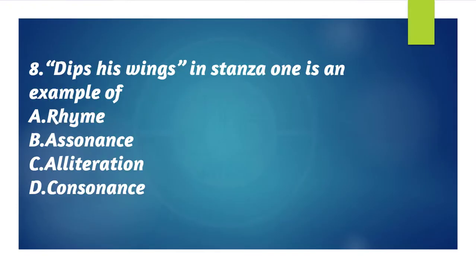Question 8. Clipped wings in stanza 1 is an example of A. Rhyme, B. Assonance, C. Alliteration, D. Consonance. The correct answer to this question is B. Assonance.